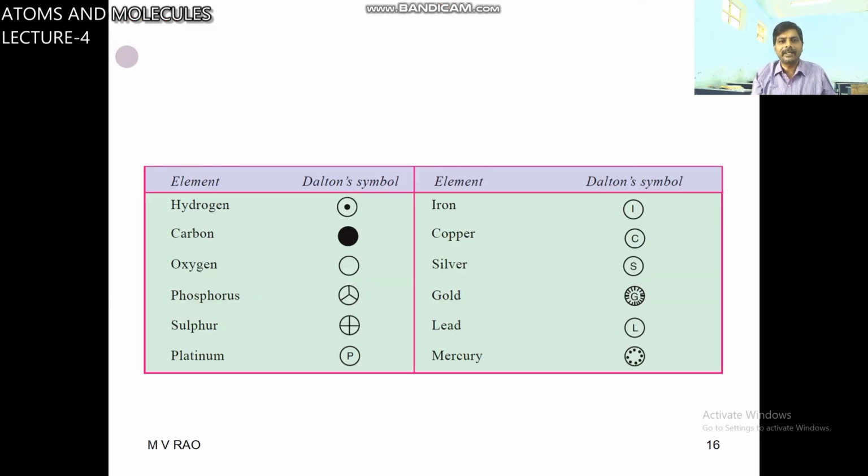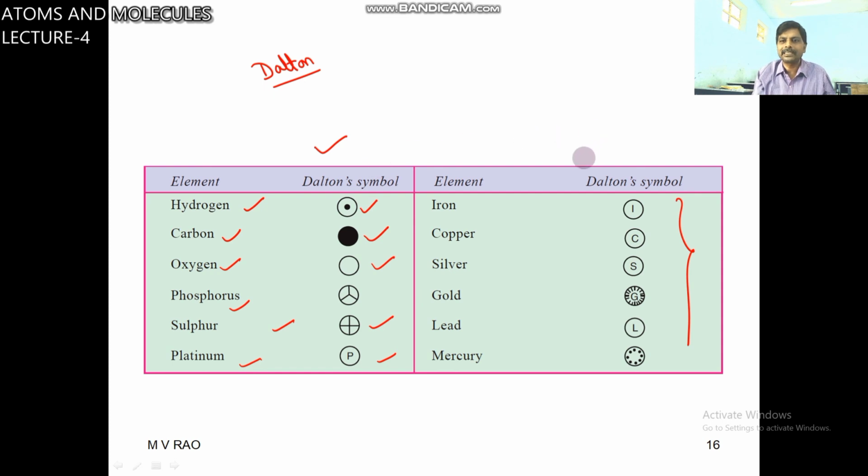Dalton also gave symbols. The first symbols were given by Dalton only. These symbols are for hydrogen. Dalton used this type of symbol. Carbon, black circle. Oxygen, empty circle. Phosphorus, this type, with a triangle inside. Sulfur, cross mark. Platinum. So these symbols are there. There is no logic while writing the symbols.